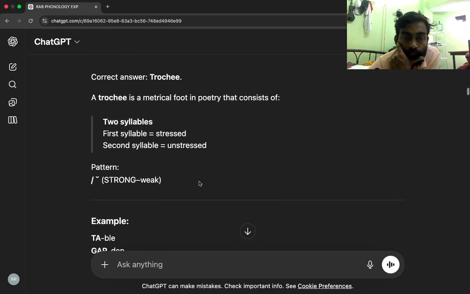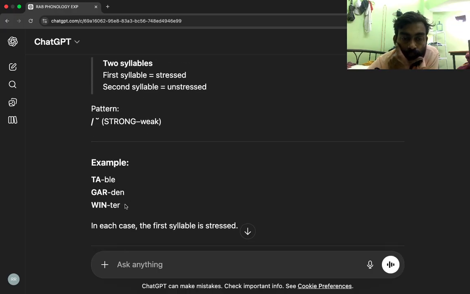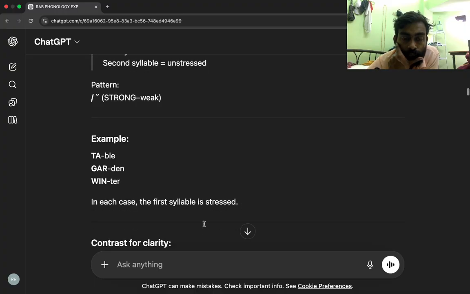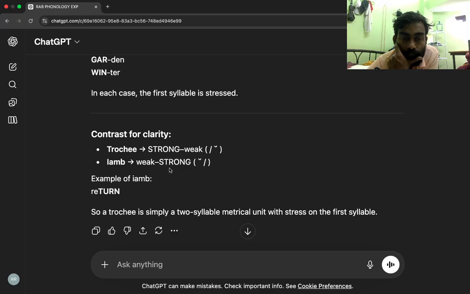Correct answer. Trochee. A trochee is a metrical foot in poetry that consists of 2 syllables. First syllable equals stressed. Second syllable equals unstressed. Pattern. Strong, weak. Example. Table. Garden. Winter. In each case, the first syllable is stressed. Contrast for clarity. Trochee, strong, weak. Iamb, weak, strong. Example of iamb, return. So a trochee is simply a 2-syllable metrical unit with stress on the first syllable.